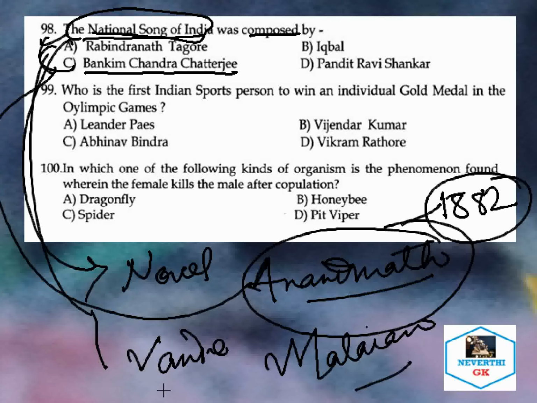Vande Mataram is taken from the novel Anand Math, which was written by Bankim Chandra Chatterjee in 1882.